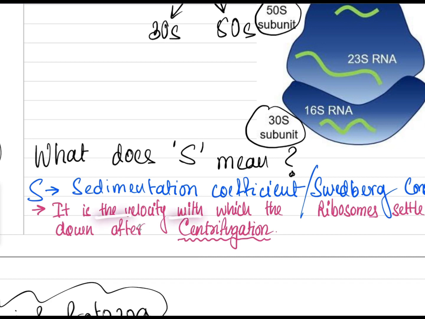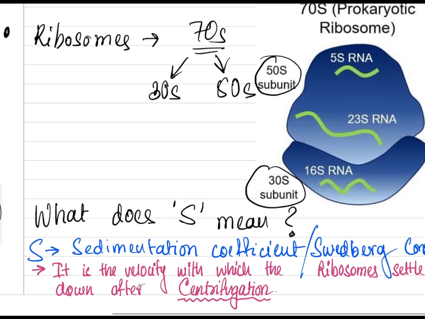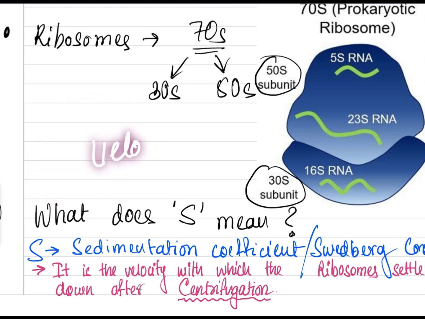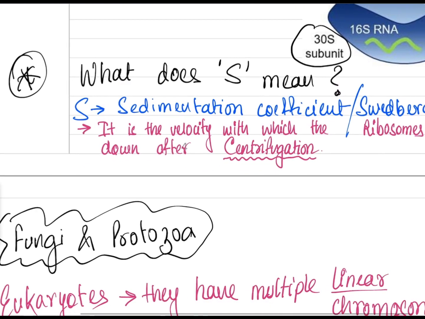It is the velocity with which the ribosomes settle down after centrifugation. Suppose we take this bacteria, this ribosome, and put them in a test tube and rotate it, that is, do the centrifugation process. After centrifugation, it will settle down like this. The velocity at which it settles down is known as the Svedberg constant or sedimentation coefficient. You can clearly understand by the name. Okay, so this is the S.